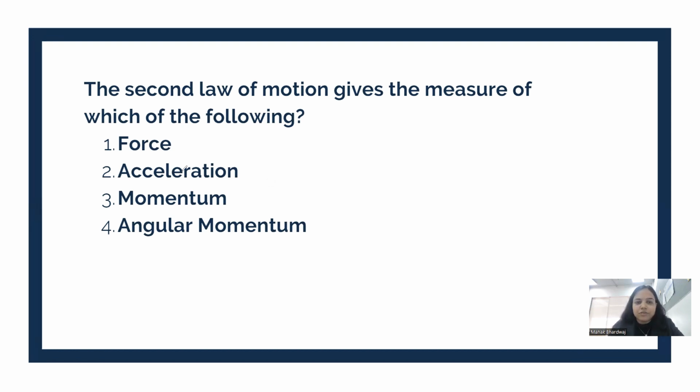Okay. So what can we find out from Newton's second law of motion? Acceleration? No. Momentum? No. Not momentum, but change in momentum or rate of change of momentum. So here it is also not correct. Angular momentum, not at all. Force, exactly, because we got to know from Newton's second law of motion that F is equal to ma, where F is nothing but the force, m is the mass, and a is the acceleration of the object.